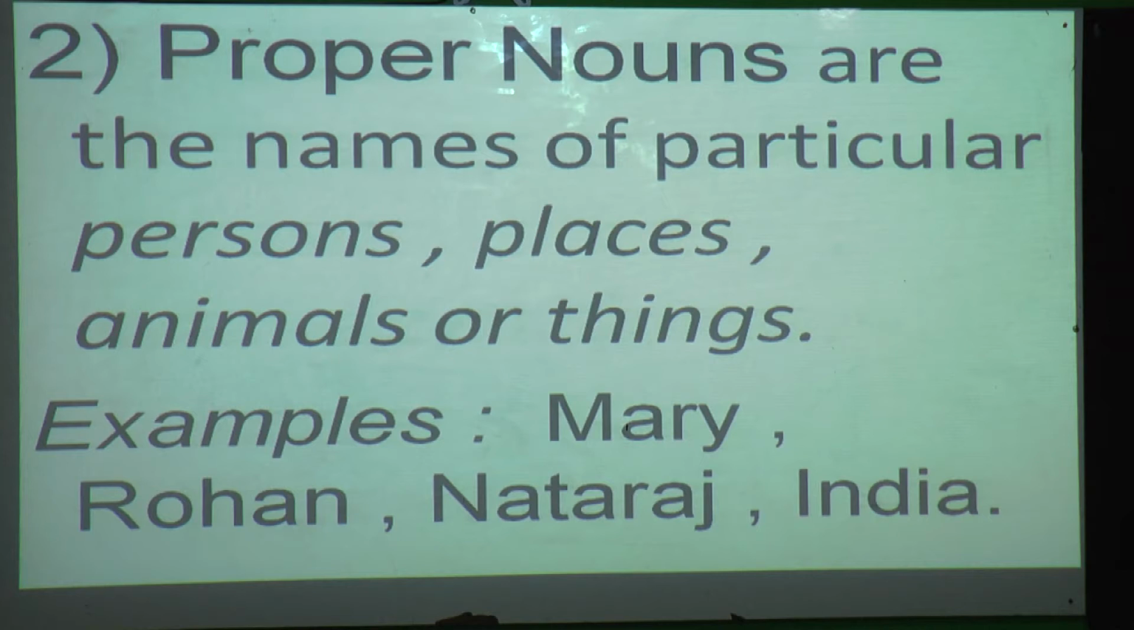Here you can see the name of a girl is mentioned, Mary. Yes or no? Specifically they have told the name of a girl, that is Mary. So Mary is a proper noun. Then next is Rohan. Third is Nataraj. Nataraj is the name of a pencil, and India is the name of a country. Now in common noun, the examples we saw were girl, boy, pencil and country, and here they have specified Mary, Rohan, Nataraj and India.